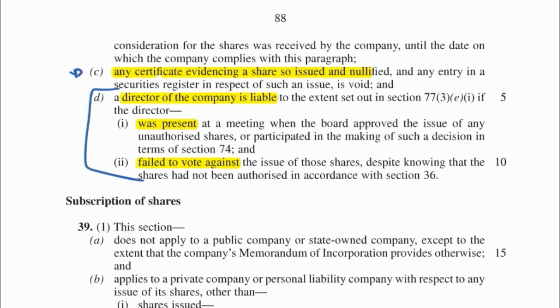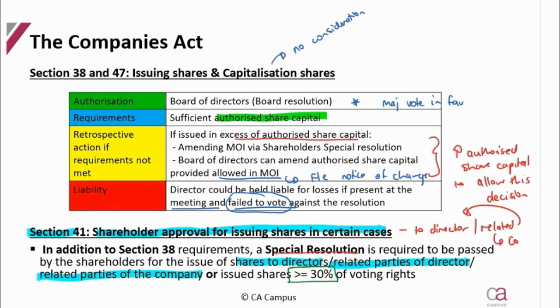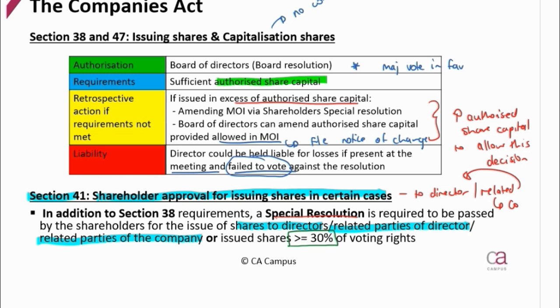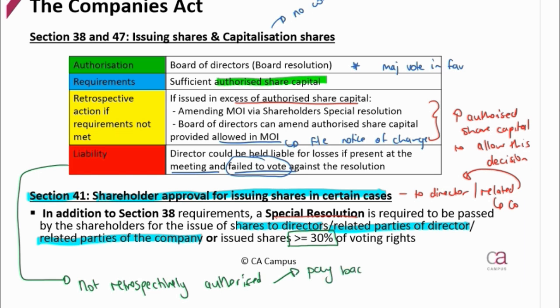Alright, so add here what has to happen if it's not authorized. You need to pay back shareholders with interest, and they need to cancel the share certificates.